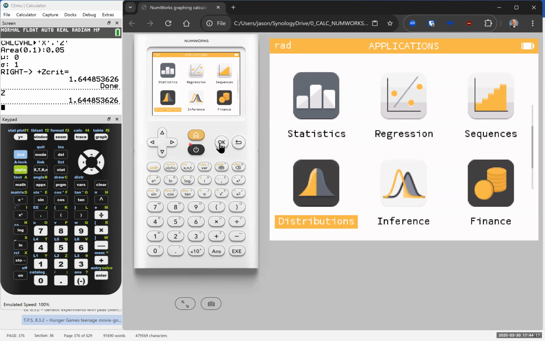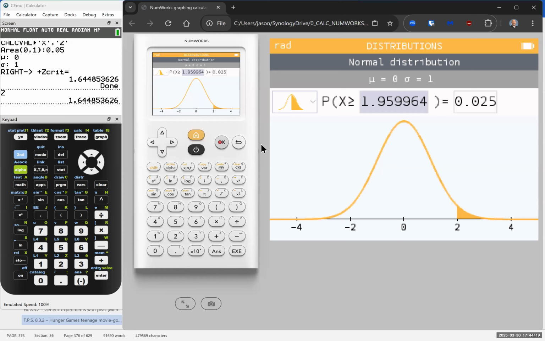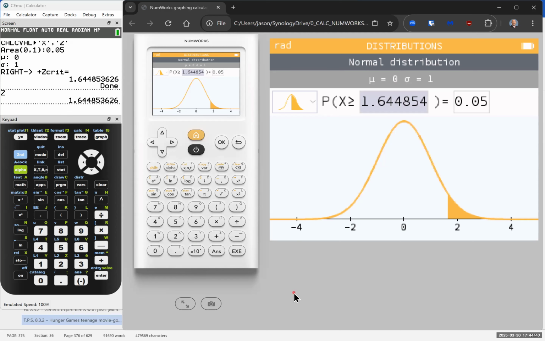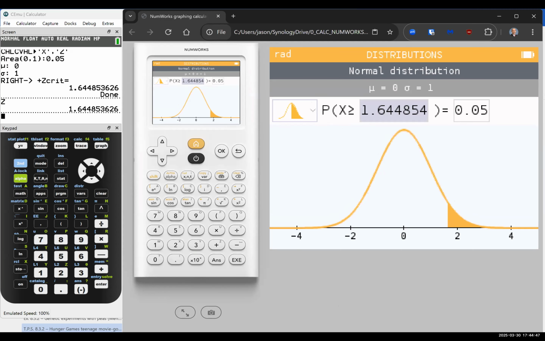Go to the distributions app. And yeah, we want a normal distribution, which is fine. Area to the right. But the area is going to be 0.05 now. And we get 1.645. So I'm going to store that in variable Z. Okay, so 1.645.